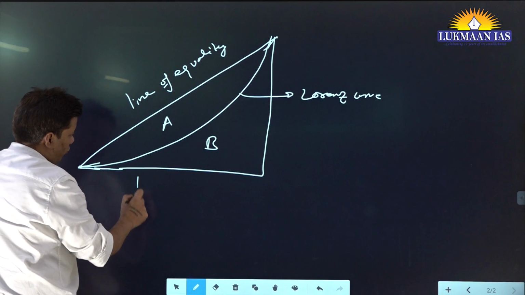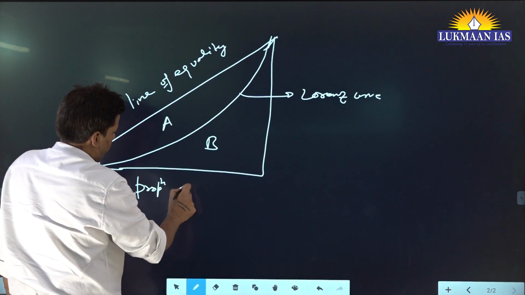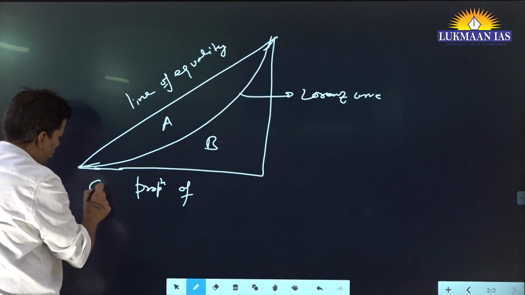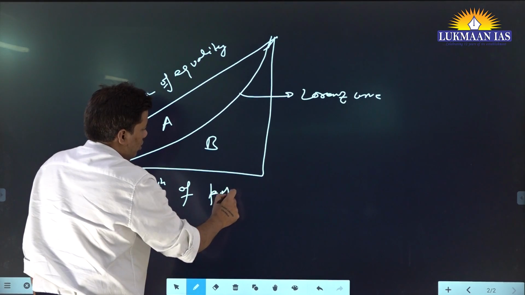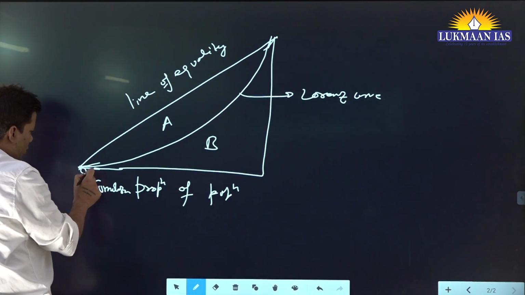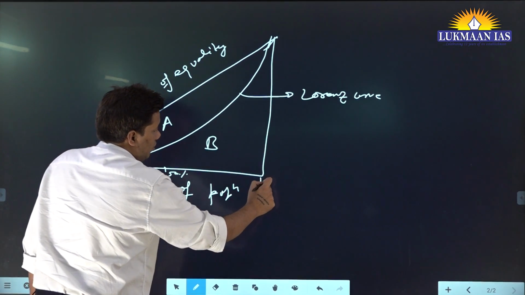This axis is the cumulative proportion of population. You should call it cumulative. Okay, cumulative proportion of population. Let's say this is 0%. This is 50%. This is 100%.